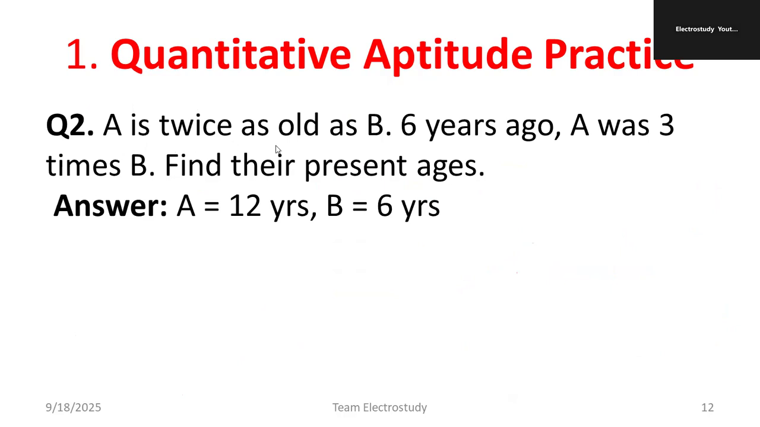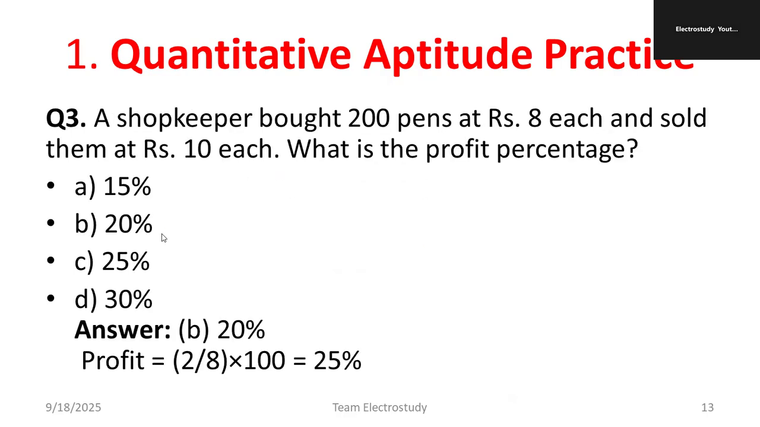Similarly, A is twice as old as B. 6 years ago, A was 3 times the age of B. Find the present age. What you can do is make linear equations and solve them: two equations, two variables, since there are two persons A and B. If you solve this, you get the age of A as 12 years and the age of B as 6 years. Make it fast and you can find the answer. This is related to age problems.